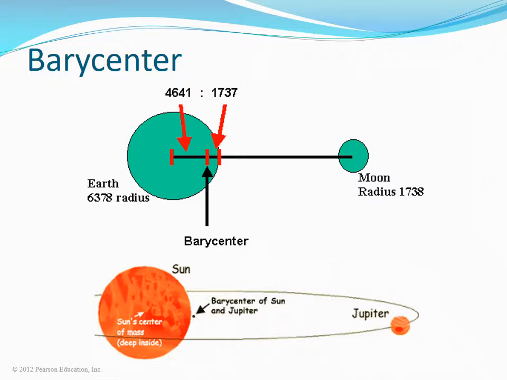The two images show the center of mass, called the barycenter, of the Earth and the Moon, and of the Sun and Jupiter. For the Earth and the Moon, the barycenter is 1,737 kilometers below the surface of the Earth. For the Sun and Jupiter, the barycenter is outside the Sun.